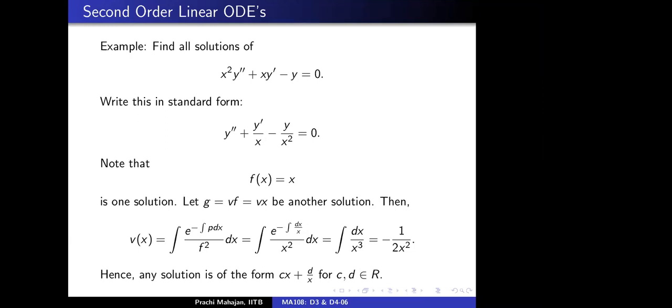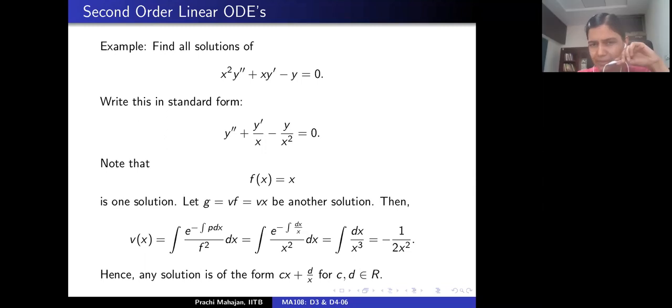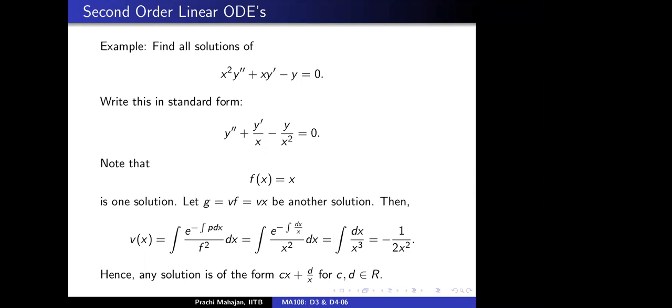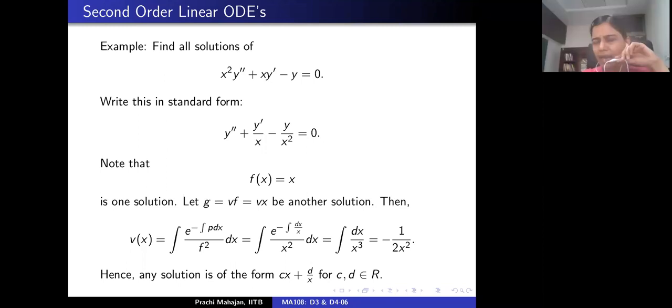We got f of x equal to x as a solution by hit and trial. In a similar way, by hit and trial, I got a solution v of x equal to negative 1 divided by 2x square. But on solving, is that not a cannot be a solution? Is that a solution, or is it not?